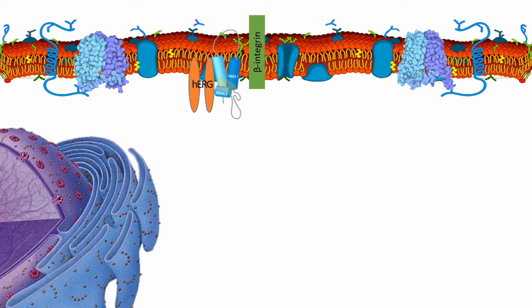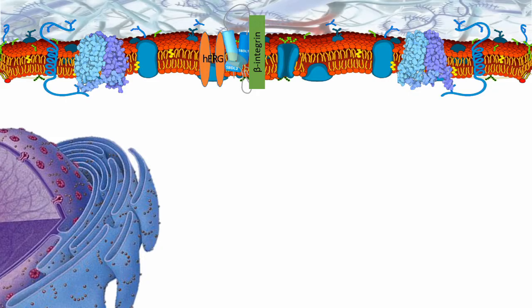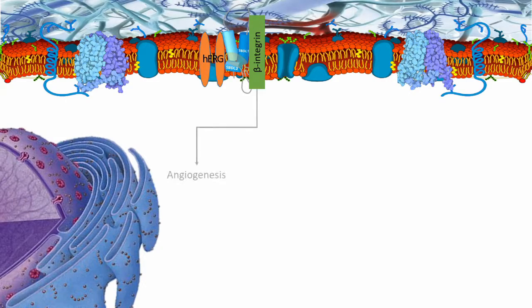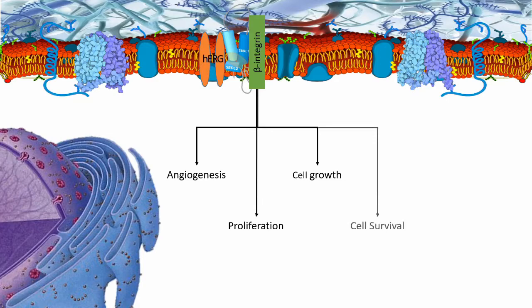This beta integrin hERG complex uses two main methods in order to transduce signals induced by binding of beta integrin with extracellular matrix components. One of these methods involves the formation of large multi-protein complexes with various signaling molecules that can activate downstream pathways that influence angiogenesis, proliferation, cell growth, survival, and motility.